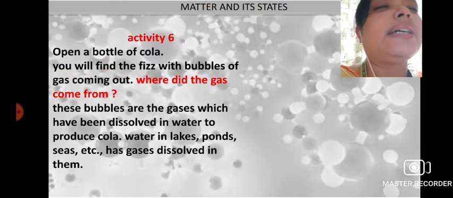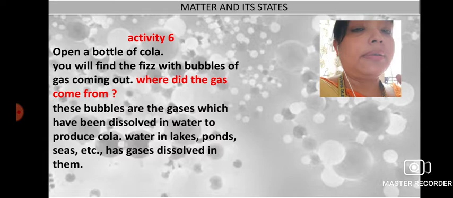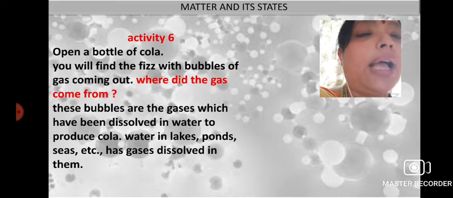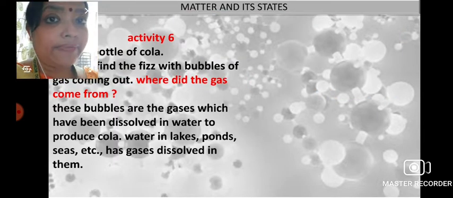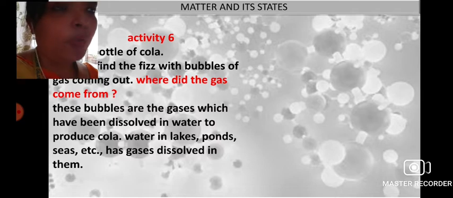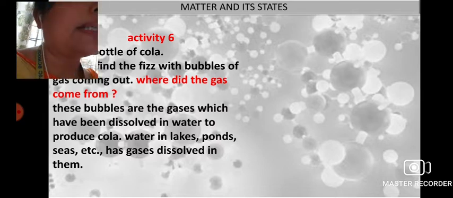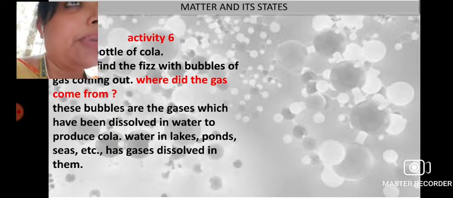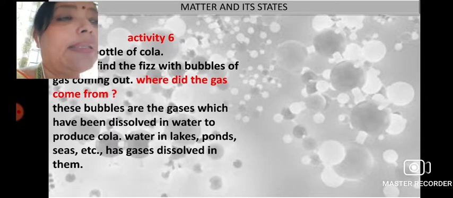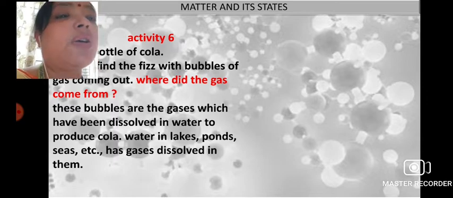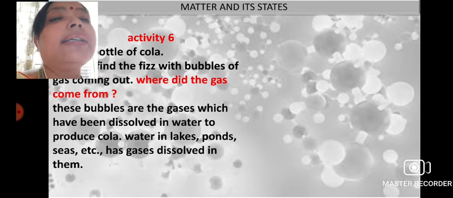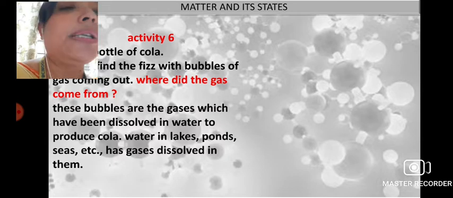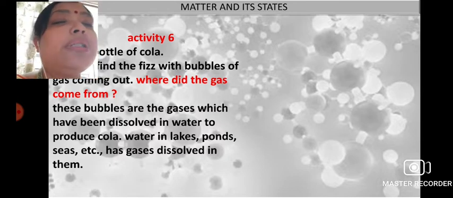By another activity we can make you understand this. We have to open a bottle of cola, and what happens is very well known to all. The moment you open the cola, or say Thums Up or Mirinda or 7 Up, whatever carbonated drink it is, you see the fizz or the bubbles coming. Now these are the gases which have been dissolved in water. So the gases already dissolved in water produce the cola.